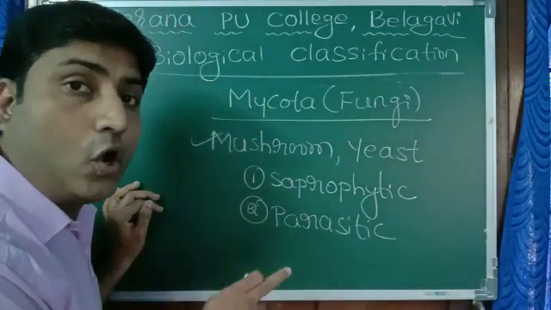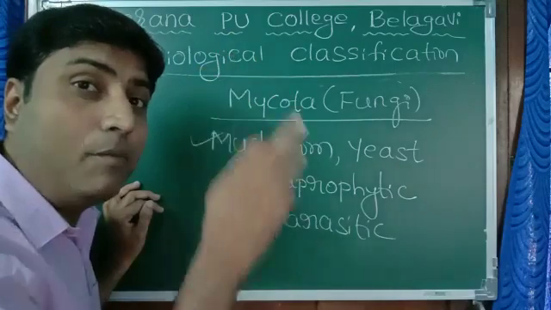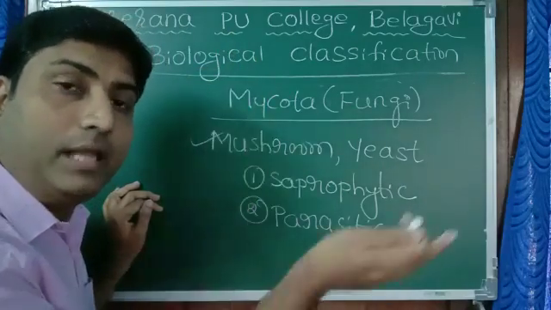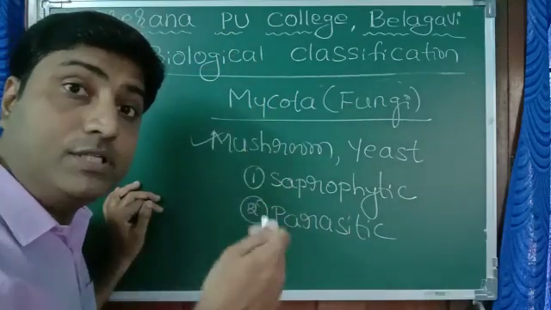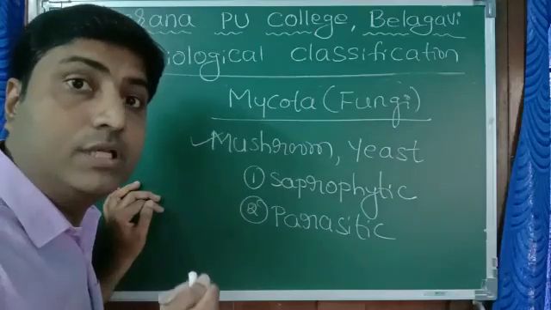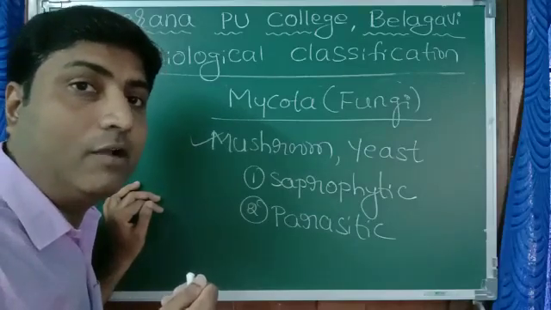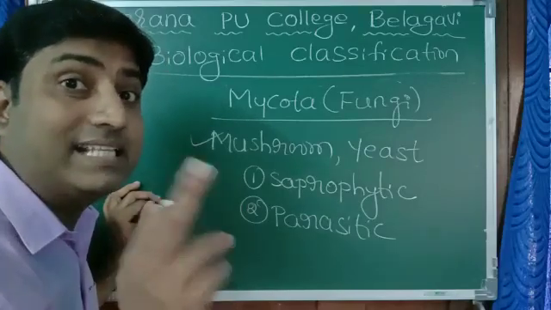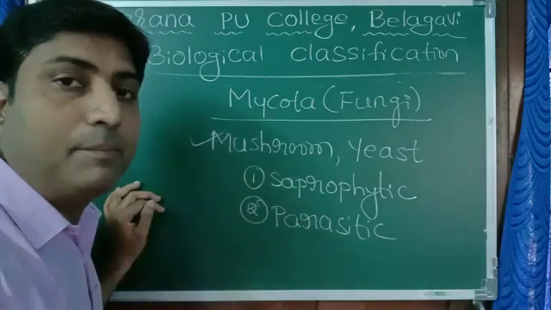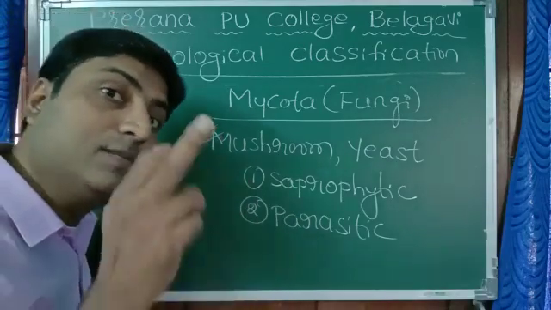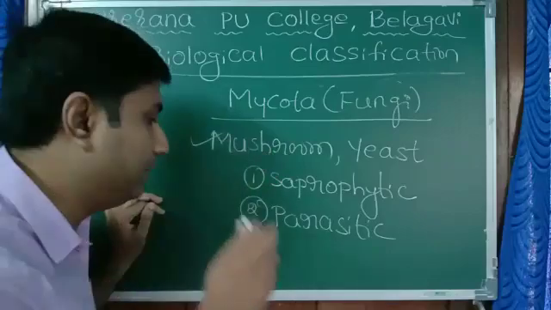They cause diseases among plants. There are also some fungi which live on our body, like ringworm, which cause skin diseases. So they are parasites and they cause diseases both in plants as well as animals.